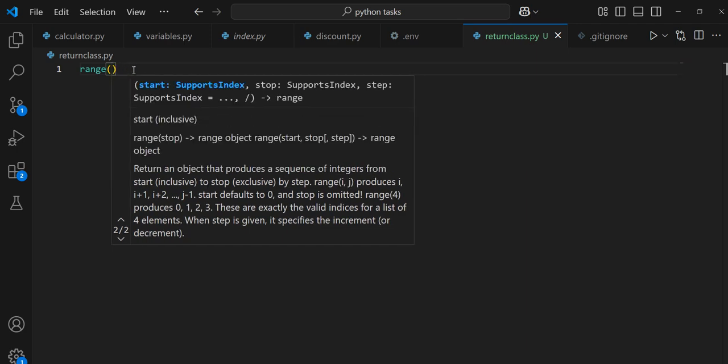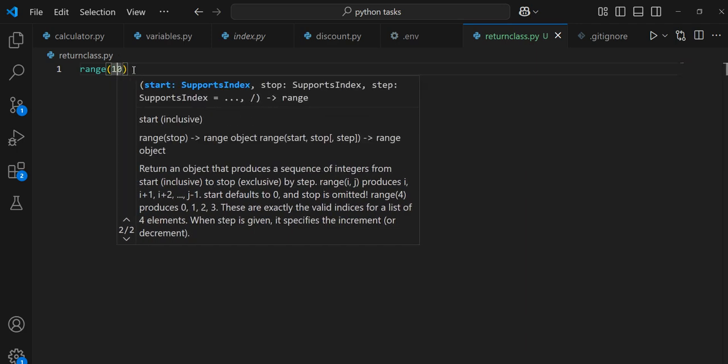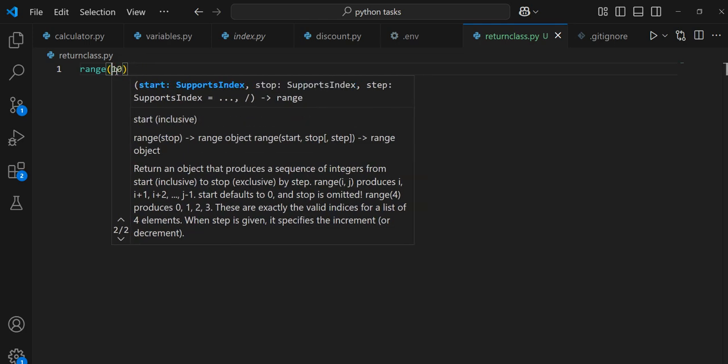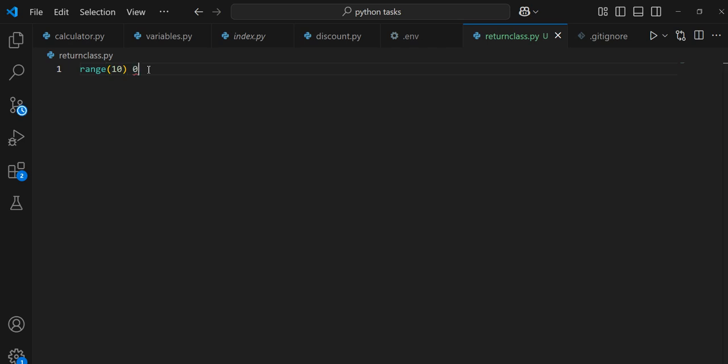If I just put 10, it will interpret it as 0,10. That means just by putting 10 here, it is the same as saying 0, 1, 2, 3, 4, 5, 6, 7, 8, 9. I hope we get it.